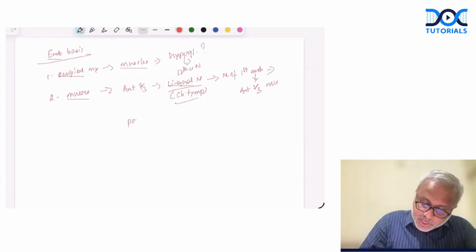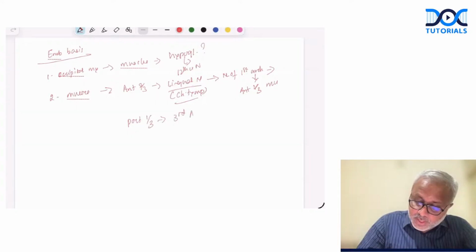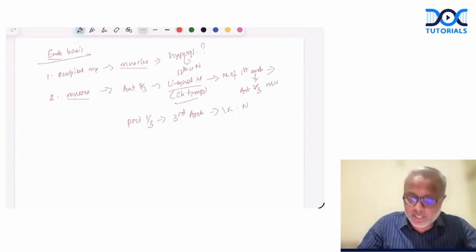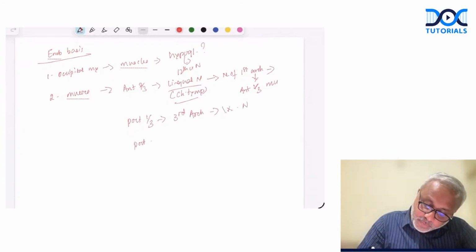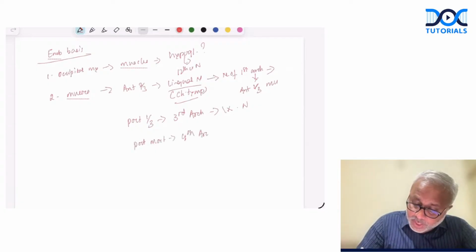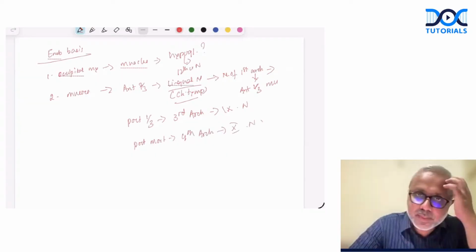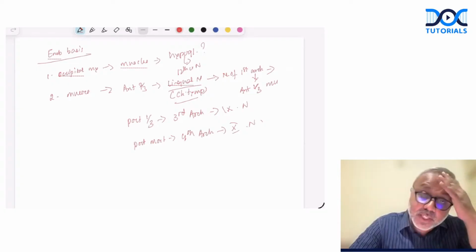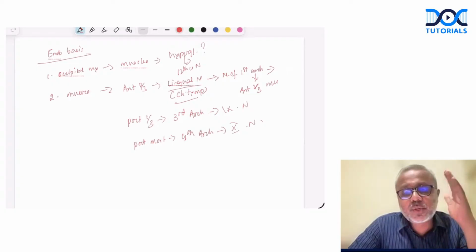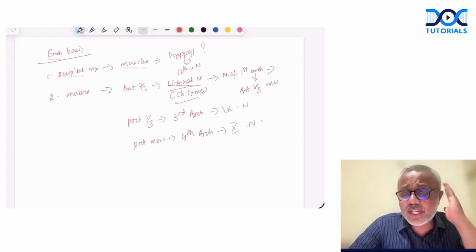What about the posterior one-third? The posterior one-third develops from the third arch mainly, and hence it is innervated by the glossopharyngeal nerve, which is the nerve of the third arch. What about the posterior most part? The posterior most part comes from the fourth arch, and hence it is supplied by the vagus nerve. Are we clear? So this is how we should explain the nerve supply of the tongue and its embryological basis.